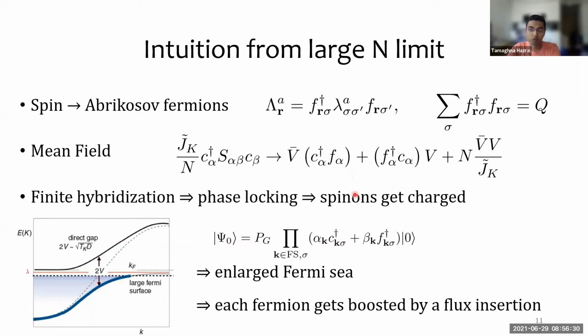As a result, the U(1) gauge of the spinons gets locked to the electromagnetic gauge, and by this mechanism, the spinons acquire charge. The hybridized spinons then occupy this enlarged Fermi surface, and when you insert flux, each fermion, whether C fermion or F fermion, gets boosted by a flux insertion. And so the Fermi surface counts all of the filled states, regardless of whether they were originally electrons or fractionalized from spins. The key point here is that the spinons exist independently in this large Fermi surface and can be probed independently, whereas the local moment was a composite of fermions.